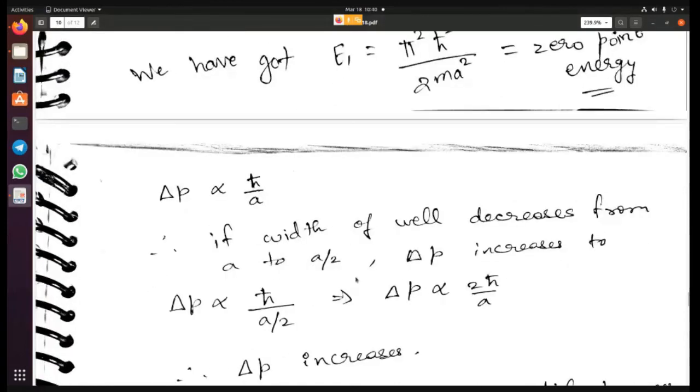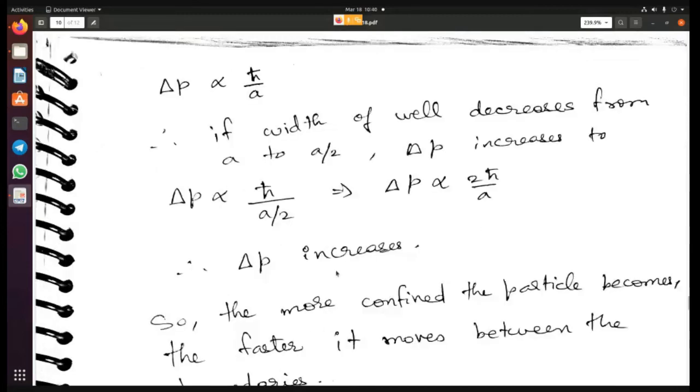All right. So the natural consequence of this is that delta p, the uncertainty in momentum, is inversely proportional to a, the length a. So if the width of the well decreases, from a to a by 2, then the uncertainty in momentum is going to increase, right? And if the width increases, from a to 2a, then the uncertainty in momentum will decrease. That is a natural consequence here.